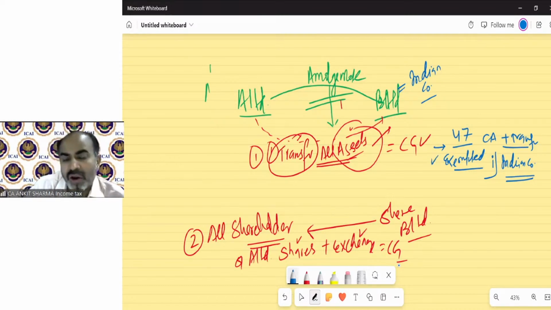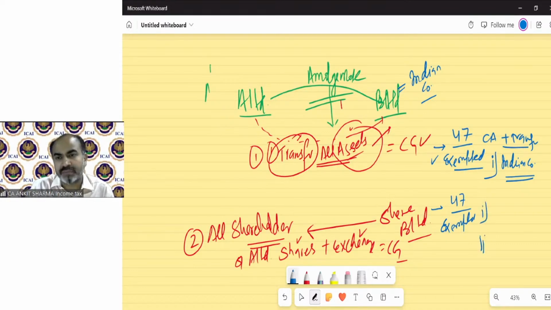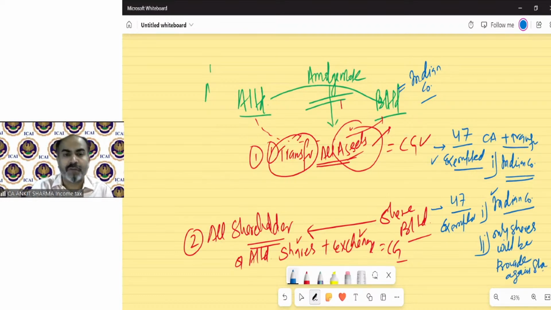Okay. Now under section 47, the share exchange is also exempted, provided two conditions are fulfilled. The amalgamated company is a new Indian company, of course. It should be an Indian company, same condition. And the second condition, only shares will be provided against shares. For example, in case of amalgamation, Mr. X is the shareholder of A Limited, having 1000 shares.